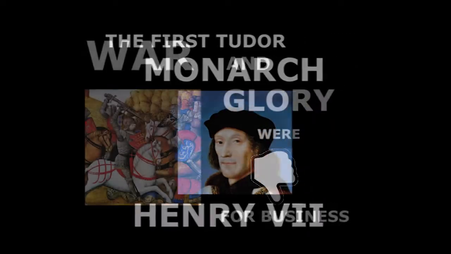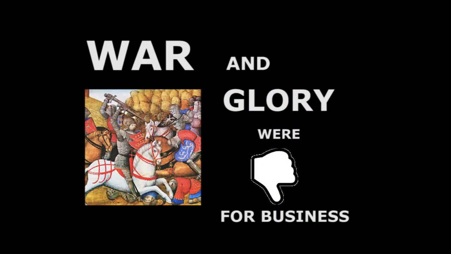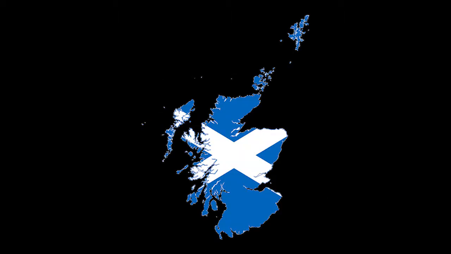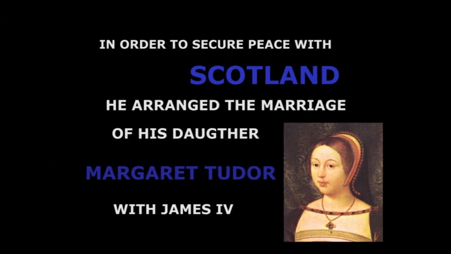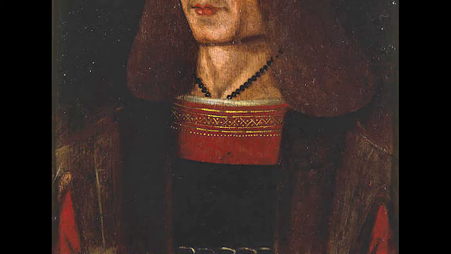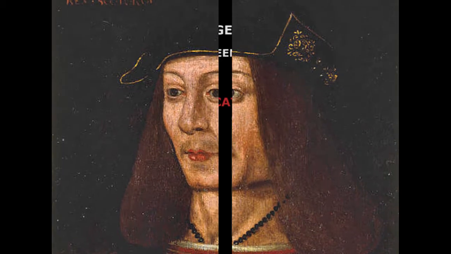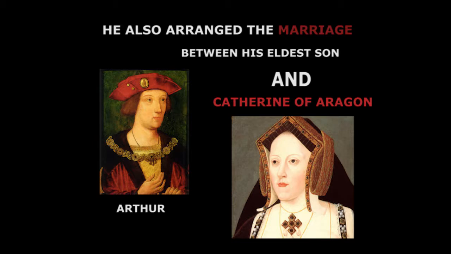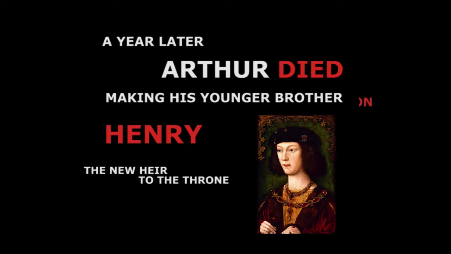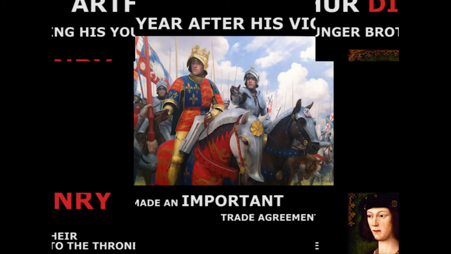The first Tudor monarch, Henry VII, firmly believed that war and glory were bad for business, and that business was good for the state. He, therefore, avoided quarrels with Scotland, France, or Spain. In order to secure peace with Scotland, he arranged the marriage of his daughter, Margaret Tudor. The marriage meant that James IV's descendants would have a claim to the English throne. He also arranged a marriage between his eldest son, Arthur, and the Spanish princess, Catherine of Aragon. But a year later, Arthur died, making his younger brother Henry the new heir to the throne.